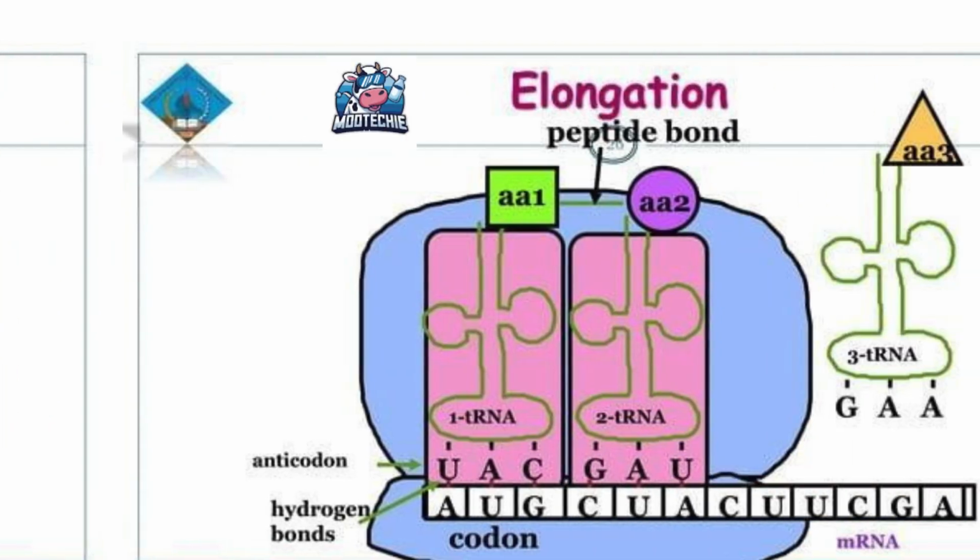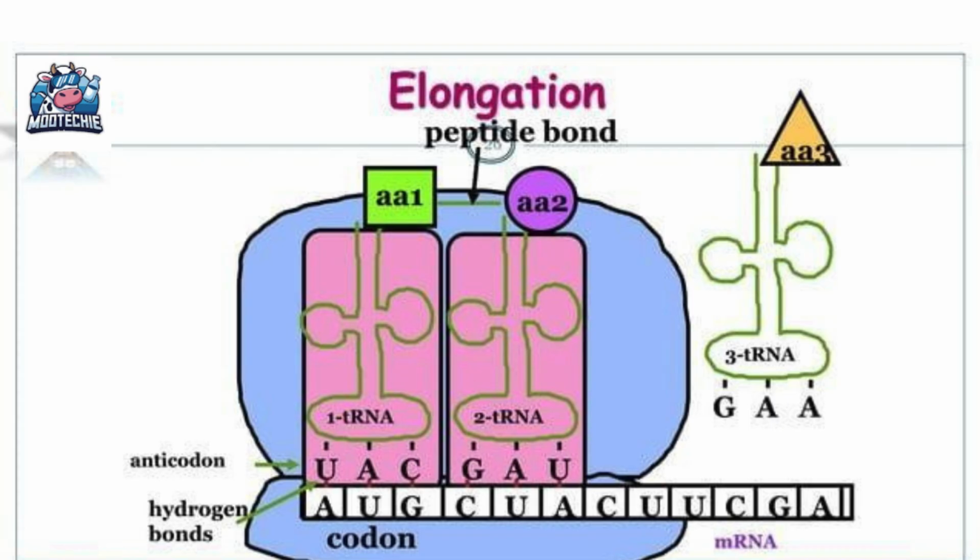Next, a diagram for elongation and peptide bond formation. Now we see three tRNAs involved. The first two are bound and a third tRNA, 3-tRNA, is arriving. A peptide bond is being formed between AA1 and AA2. This shows the moment the chain grows. The anticodons of the tRNAs are correctly base paired with their respective codons on the mRNA strand, ensuring the amino acids are added in the right order.